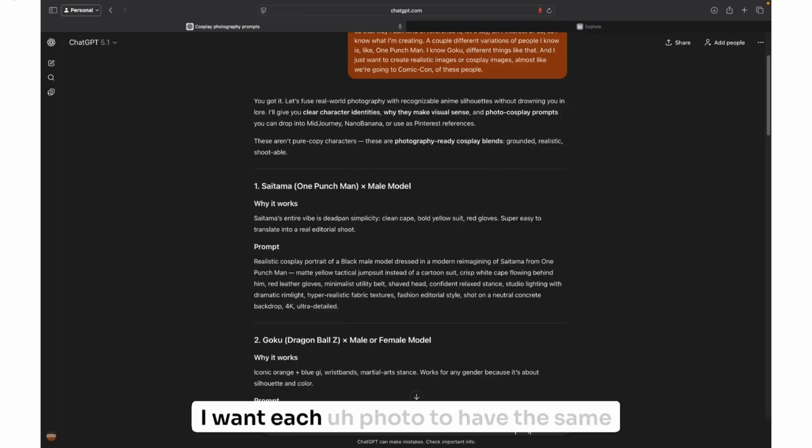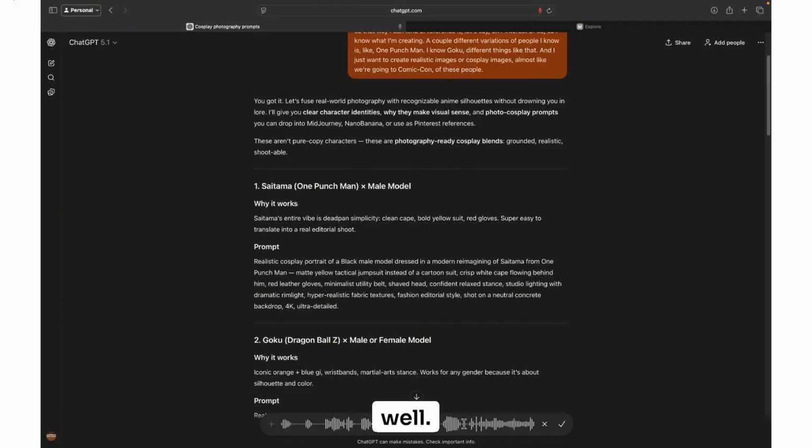I want each photo to have the same aesthetic. So also please attach a style reference code at the end, as well as because I'm going to be plugging this into MidJourney, I want the aspect ratio to be 16 by 9 as well.